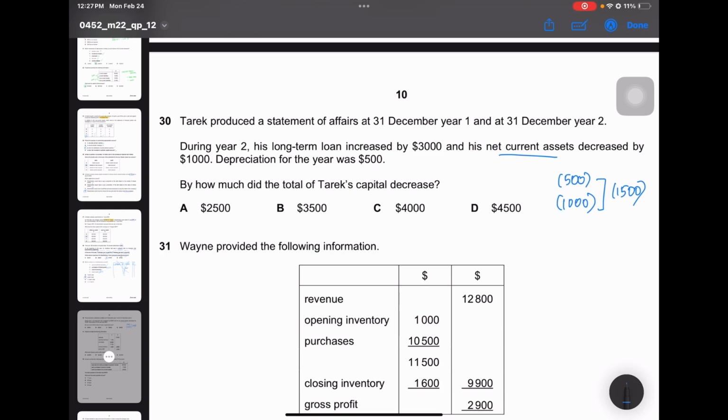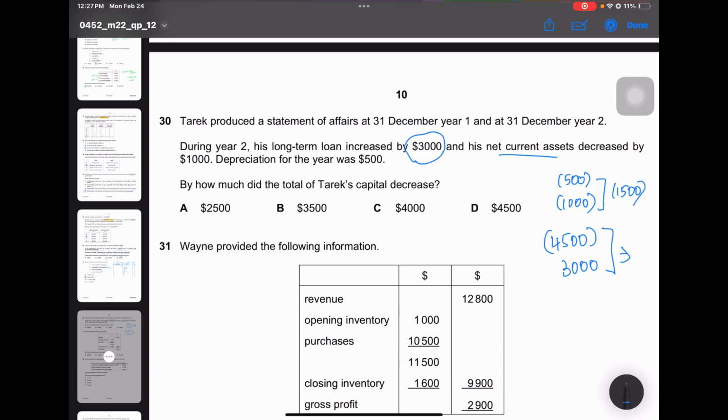Okay, next, 4,500. Okay, so now let's look into this. 1,500 plus 3,000, which is the amount it increased by, minus 3,000, because it is a long-term loan which increased, so it's minus 3,000 plus minus 1,000.